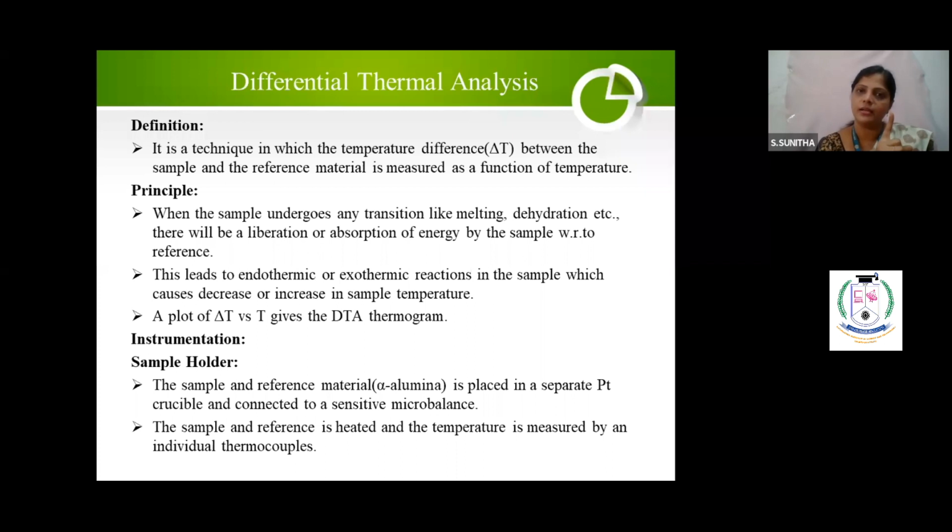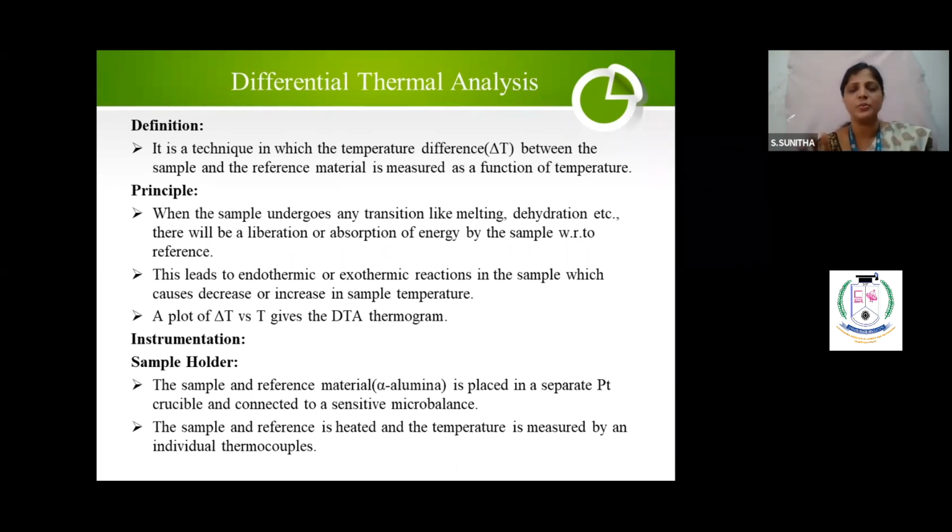Now in TGA, I used only one platinum crucible, because I used only the sample, no reference material. Here I have to use both sample and reference material. Is it clear? The sample and the reference material, alpha alumina, are placed in separate platinum crucibles and connected to a microbalance.